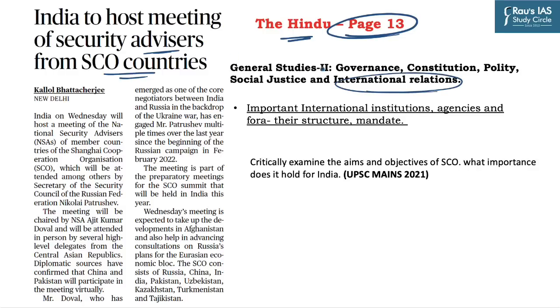International relations is a subtopic under General Studies Paper 2 of your UPSC mains exam, and there is also a mention of international institutions and agencies. And in the year 2021, UPSC asked a question on SCO regarding its aims and objectives and what importance it holds for India. By looking at this question, such organizations become important for our discussion.